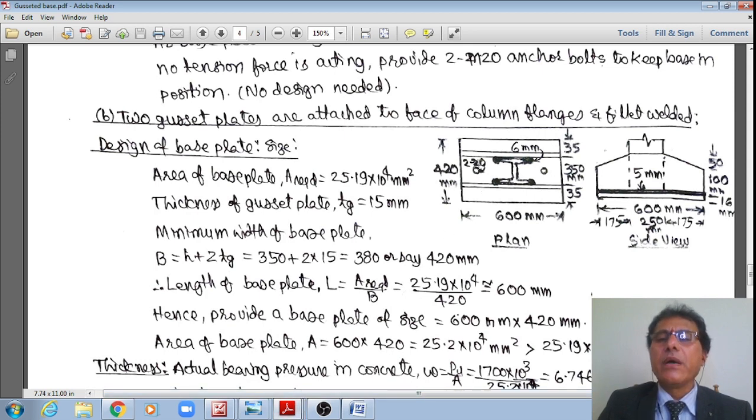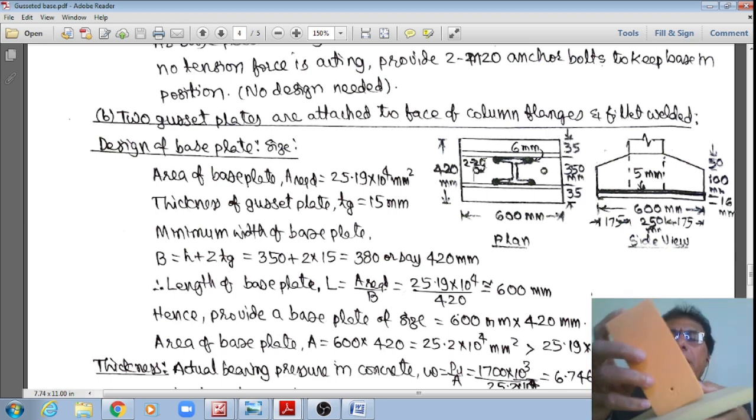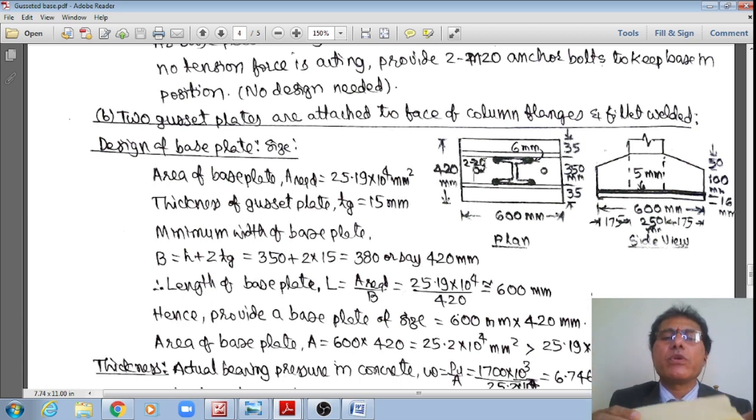And also provide 20 mm anchor bolts, or if you don't want, you can even put 1, 2, 3, 4 anchor bolts, so that the base plate will be in position when it is applied with the axial load. Because there is no bending moment acting on the base plate, there is no tension, so even just 20 mm anchor bolts are sufficient.